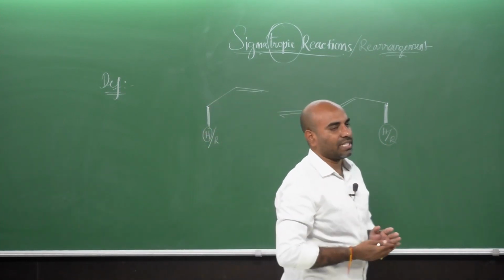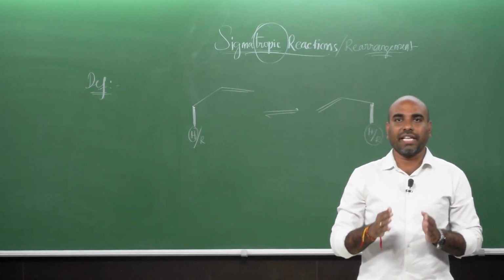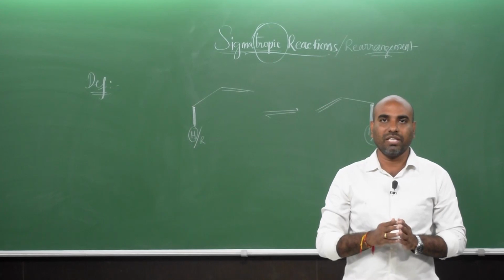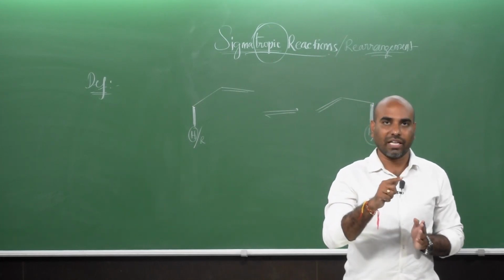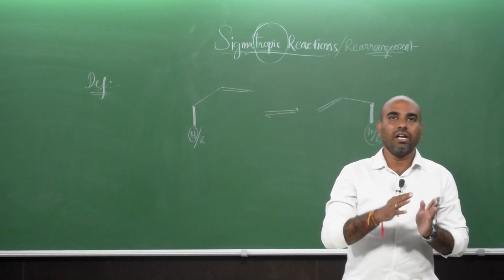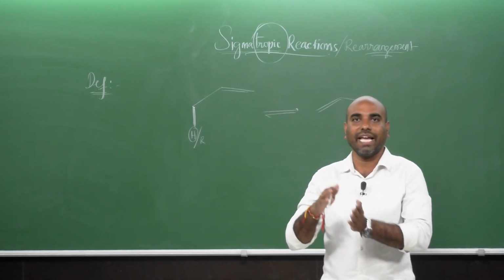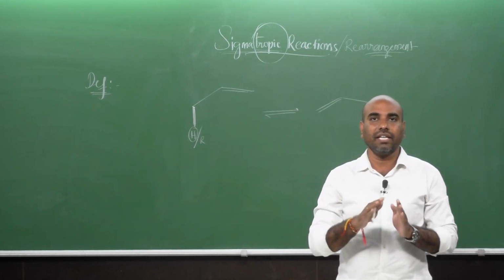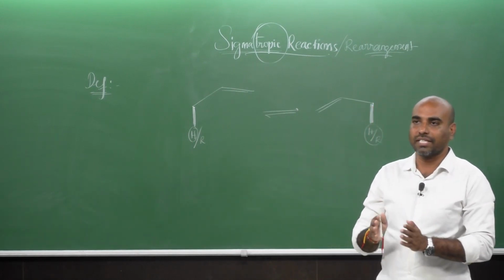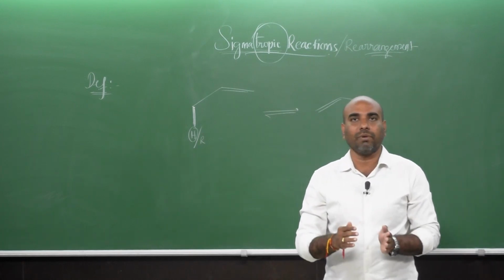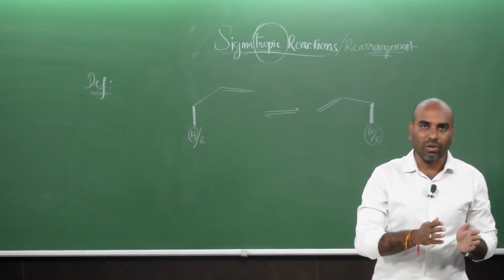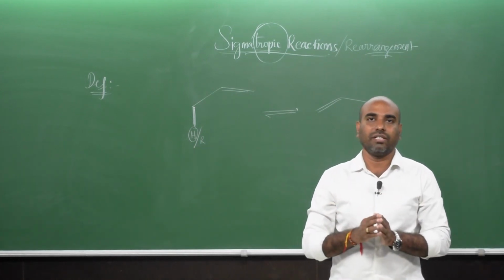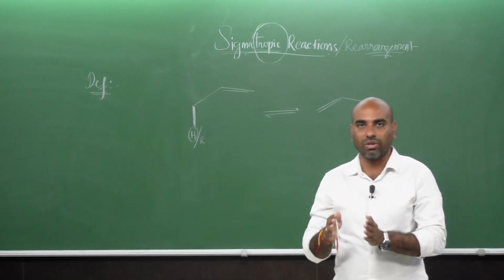Similar to all other pericyclic reactions, sigmatropic rearrangement reaction also follows the concerted type of mechanism. That means the reorganization of the pi electrons, breaking of the sigma bond and formation of a new sigma bond at the end of the pi bond is happening simultaneously in one shot. So, it is a concerted type of mechanism. All the sigmatropic rearrangement reactions, similar to other pericyclic reactions, also follow the cyclic transition state. So, you cannot see any formation of intermediates.